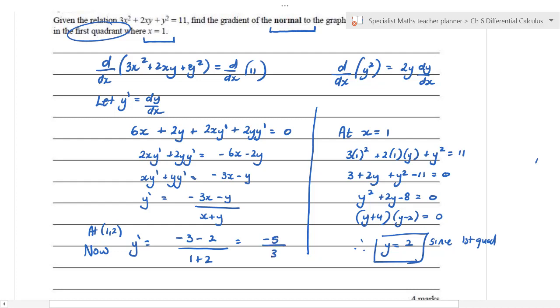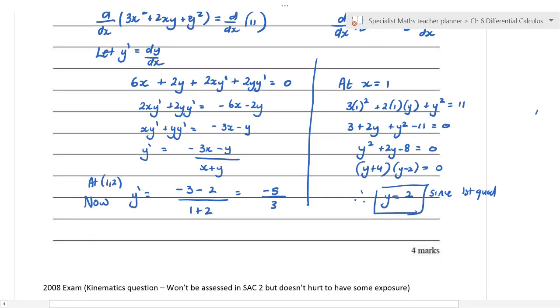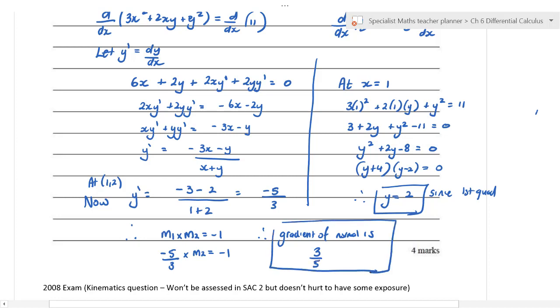Now, the question is, have we answered the question? No, because we've found this basically. We have found minus 5/3. What we need to find is M2, because that's the gradient of the normal, isn't it? The gradient of the normal is M2. So therefore, the gradient of the normal is, what's that? 3/5. And that should be done.